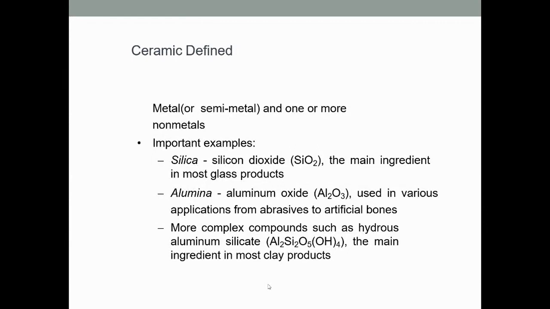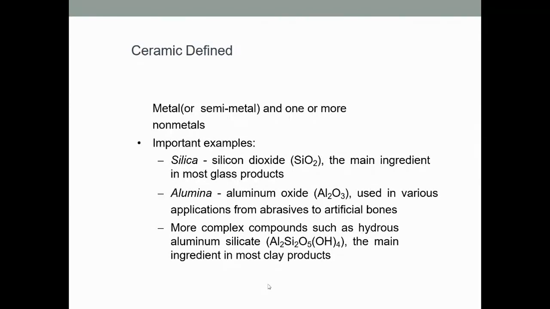Next example is alumina, Al2O3. That also we have seen during our first chapter. Al2O3 is used in various abrasive machining operations, so that will also come under ceramic. It is used in various applications from abrasive to artificial bones. We have already seen that Al2O3, aluminum oxide, is used in grinding operation, that is abrasive machining operation. It is also used in creating artificial bones.